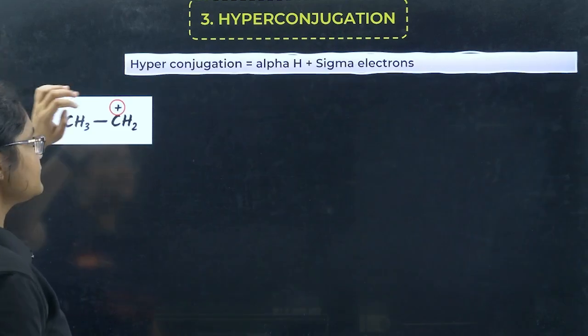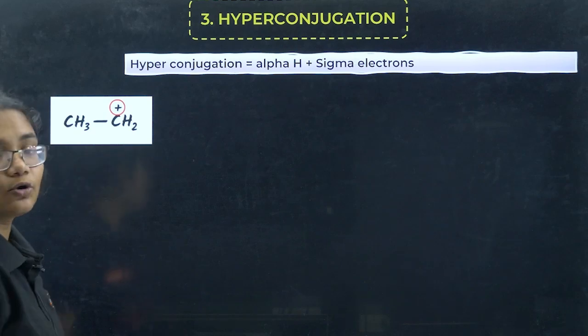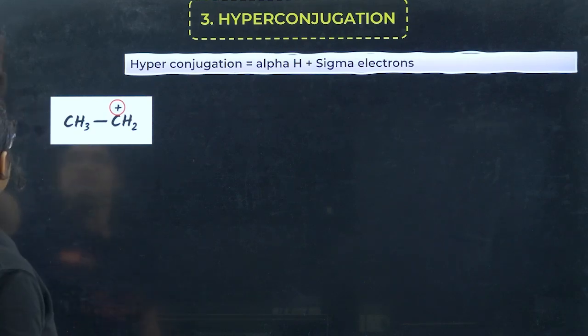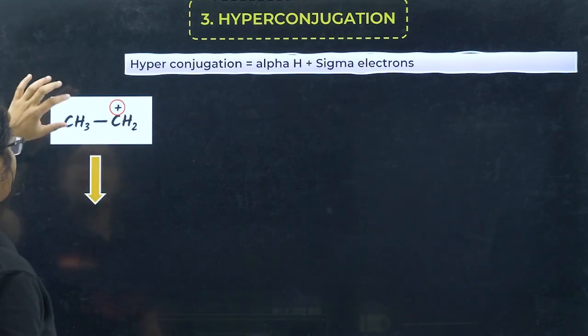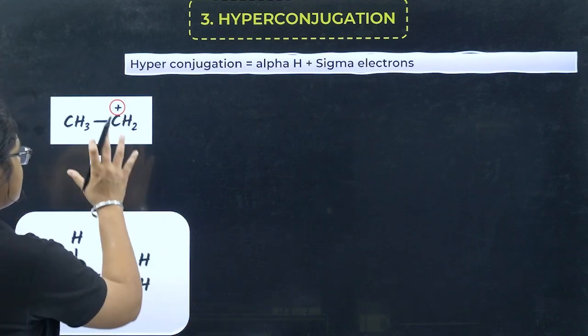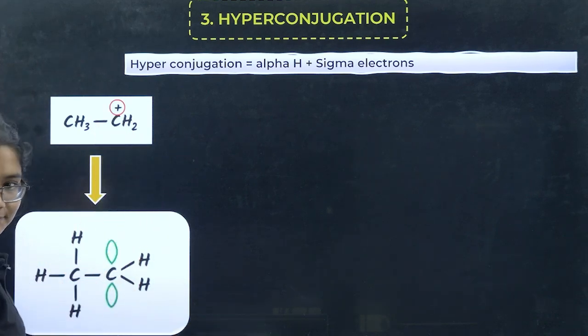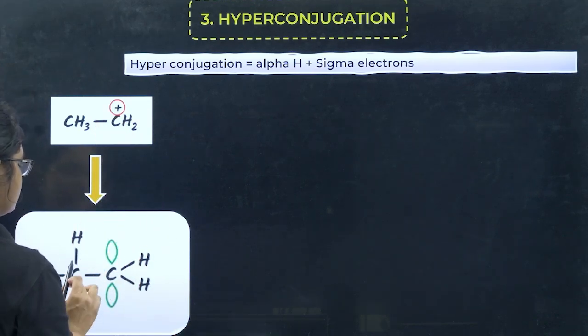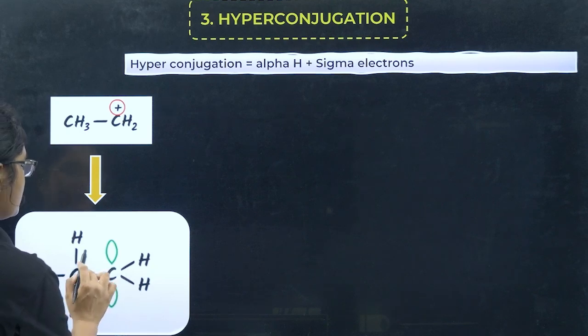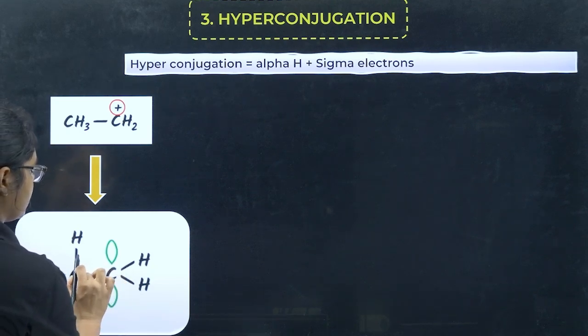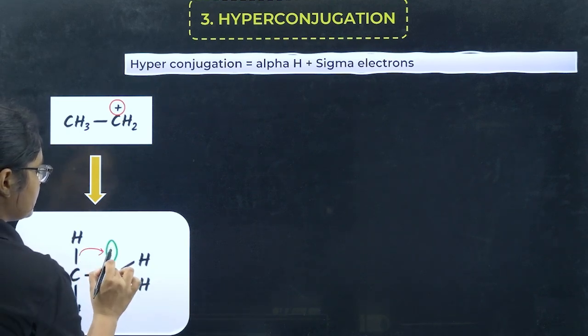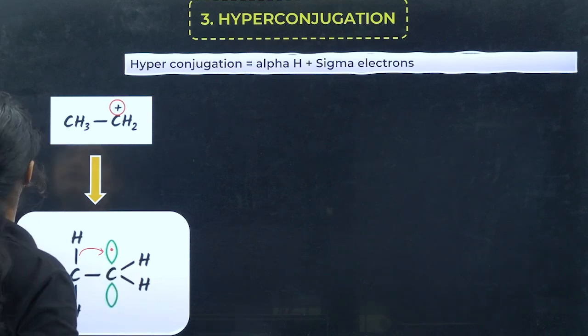Next, we talk about hyperconjugation. First of all, we will understand hyperconjugation. This structure I can represent like this. So what happens now? This sigma bond electron can shift from here to here. So what will happen? This electron will come here. I can draw it like this.